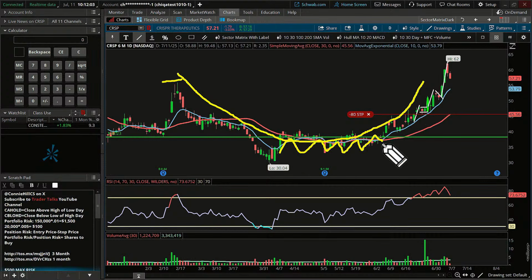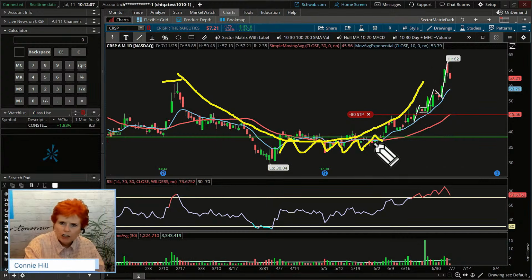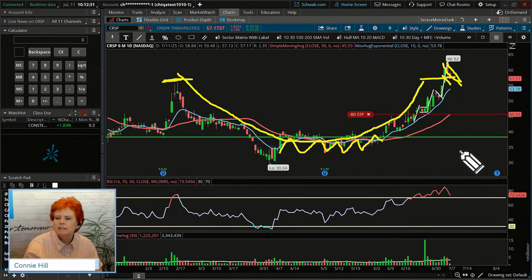Technically, that is a healthy thing for a stock to do when it has this consolidation pattern. Sometimes as a trader, it drives you crazy because you're like, I want the stock to just be moving. And here it is consolidating, but again, a healthy thing. And then the expectation is that it would get back up here to the top of the cup. All right, so it looks like maybe it went a little bit beyond that. Maybe right now it's forming that little bit of a handle on it. Okay, so interesting to see this trade.